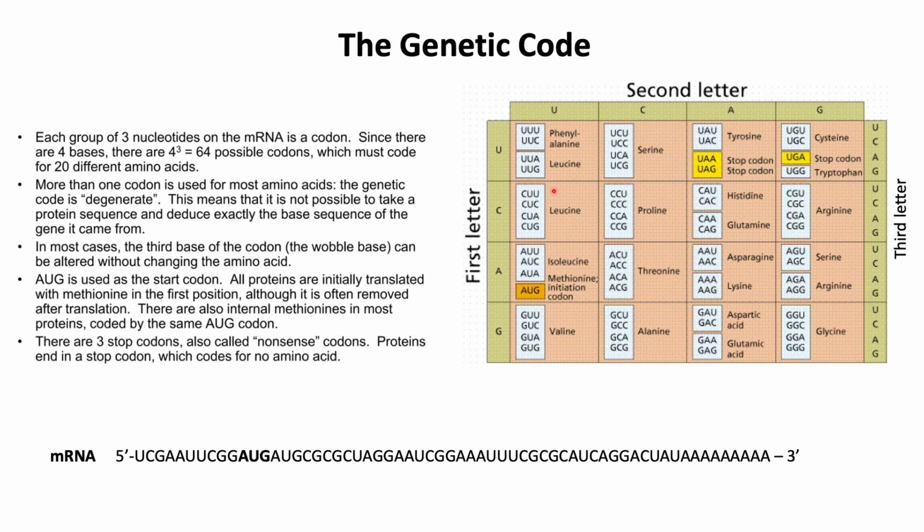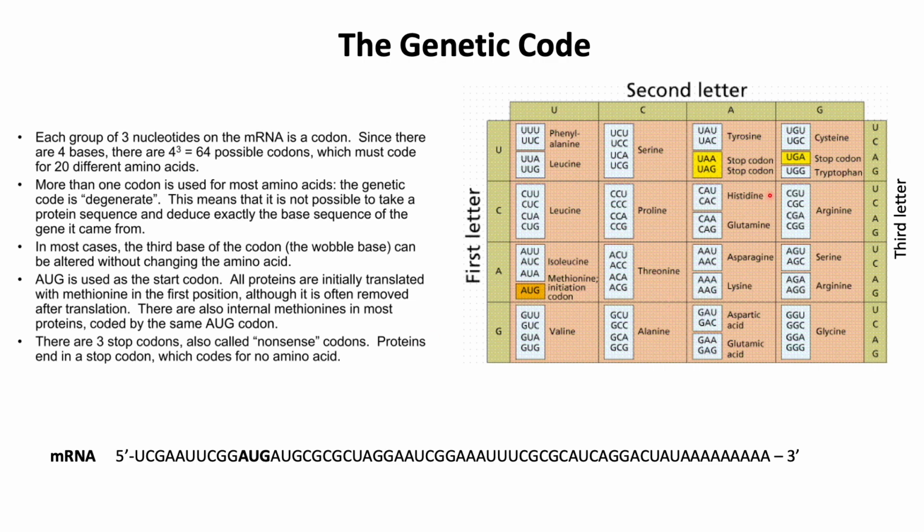And we could see that AUG is the start codon, and it codes for methionine. So all proteins are initially translated with methionine in the first position, although it is often removed after translation. So the process of translation starts with methionine, and other amino acids are added later on. There are also internal methionines in most proteins, coded by the same AUG codon.